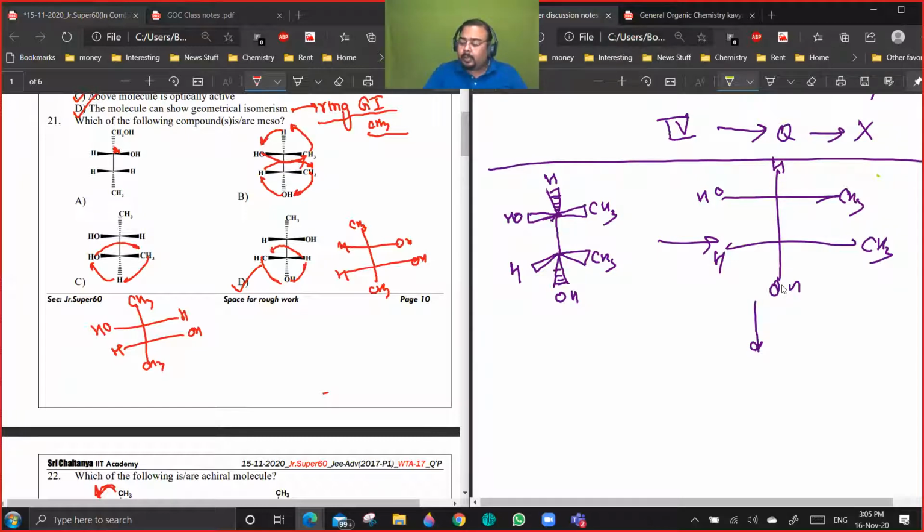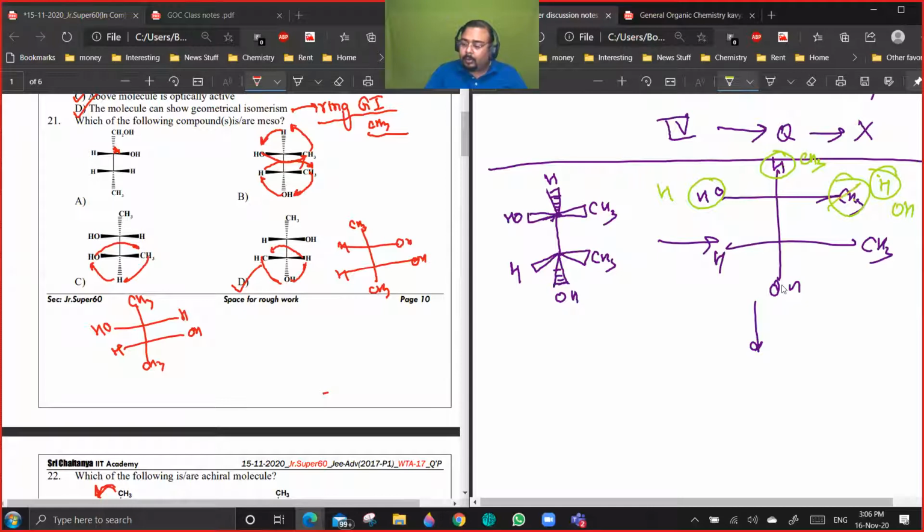So what we do is we first try to move CH3 here. How do we do that? We do one interchange. I put CH3 here and H here. Now the configuration here has been inverted, yes or no? So I do the second interchange. Now my hydrogen is here and OH is here.